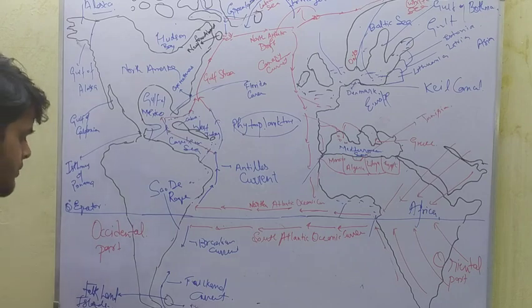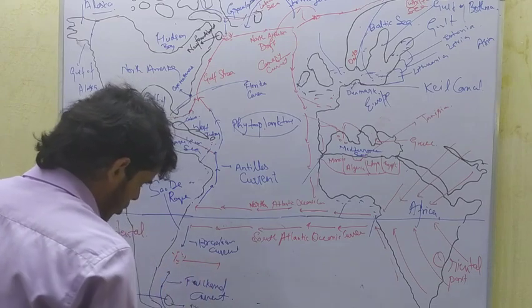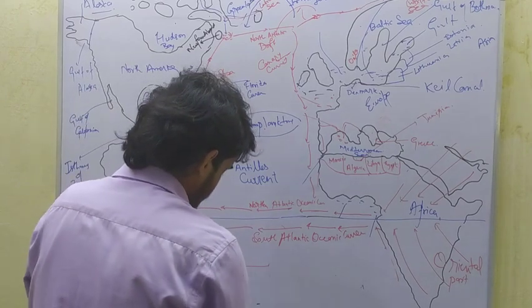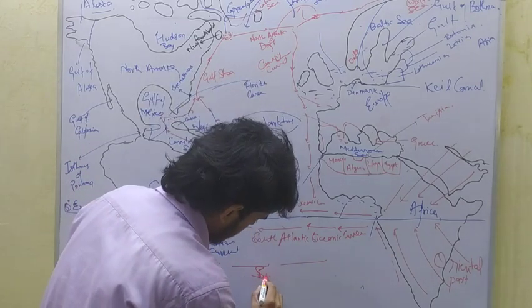The Brazilian current meets the Falkland current, creates a fishing spot here, and moves eastwards as the South Atlantic Drift. This is the South Atlantic Drift.